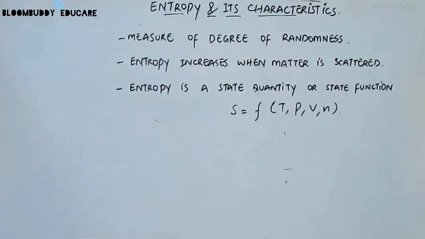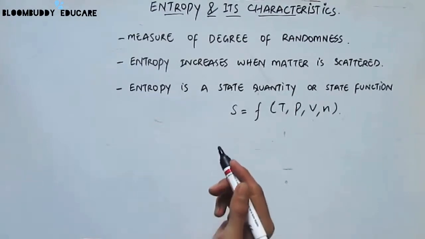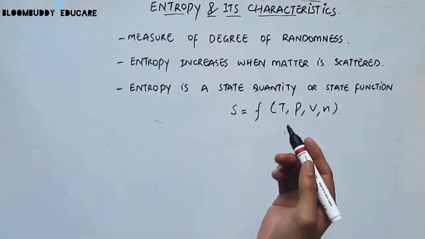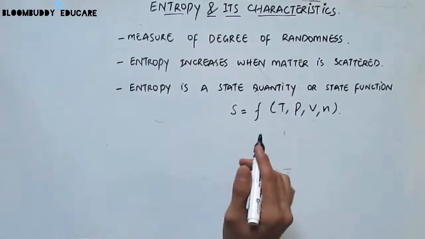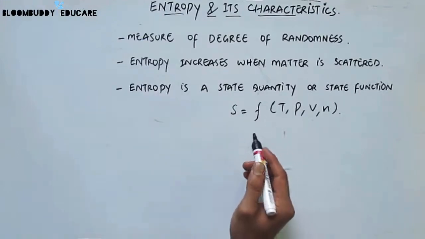This section is chemistry and today's topic is entropy and its characteristics. Entropy is a measure of degree of randomness or disorder in a thermodynamic system, and hence the entropy increases when matter is scattered. It's a thermodynamic state quantity represented by S.